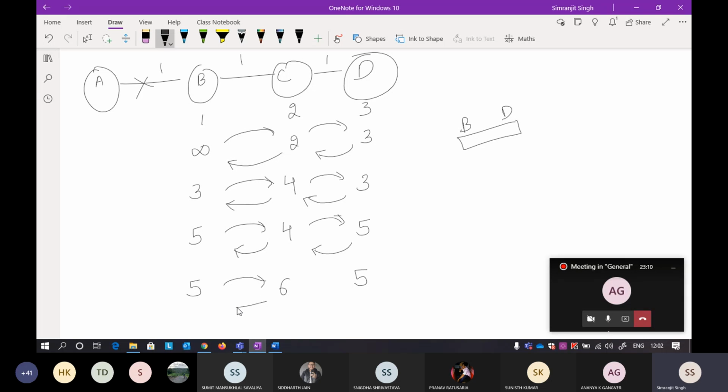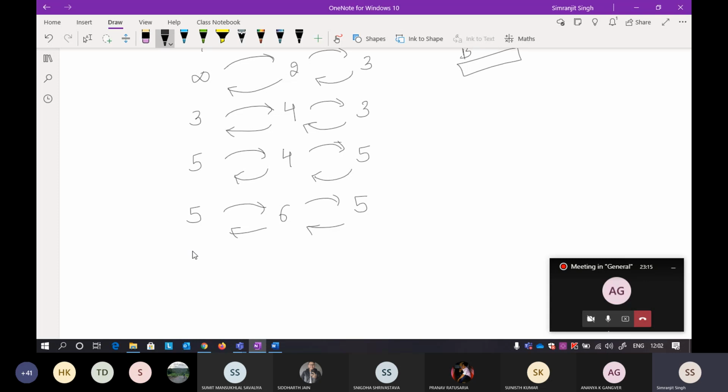In a similar way, when you go to the next step, you will see D saying it is C, I think. Yeah, C saying I can take you to A in 6. And what is the distance between B and C? It is 1. So 6 plus 1 is 7. In a similar way, it will get 5 and 5 from both of them, so it can take any path. So it will be 6, and it is 6. It is getting 7.